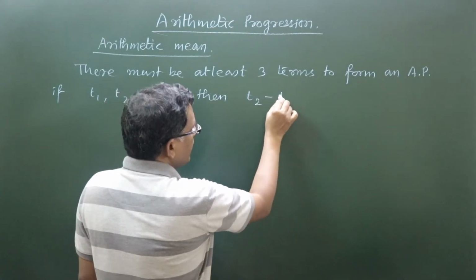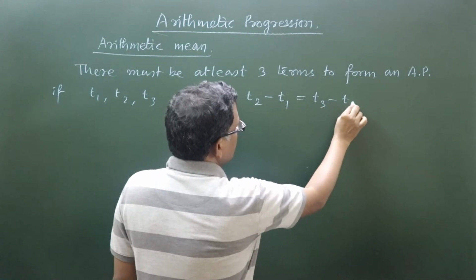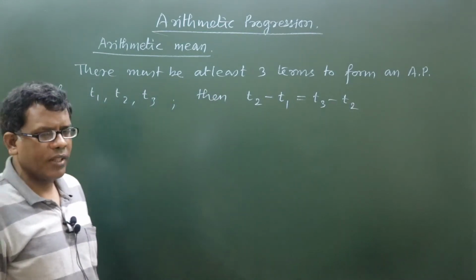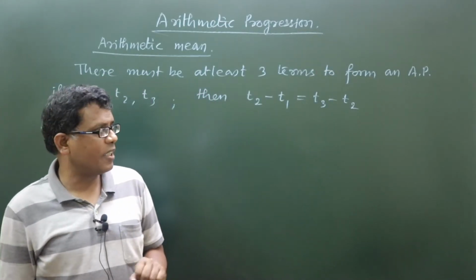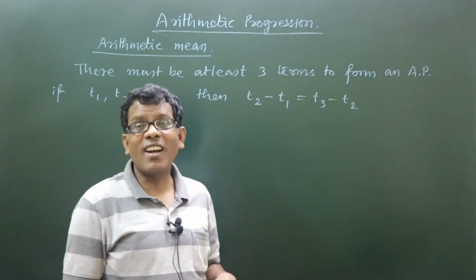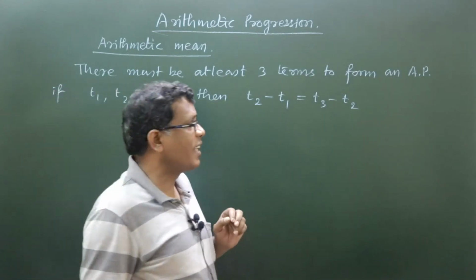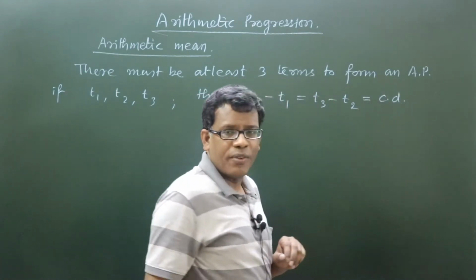One will be between T2 and T1, another between T3 and T2. If T2 minus T1 and T3 minus T2 are equal, then only we can say it is a common difference.